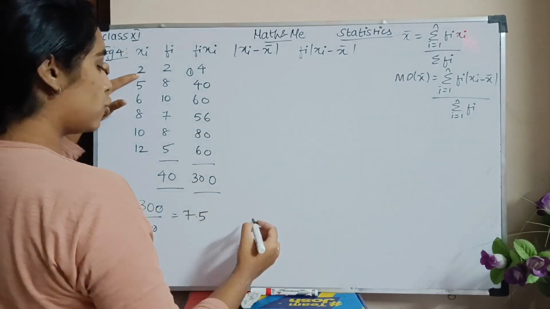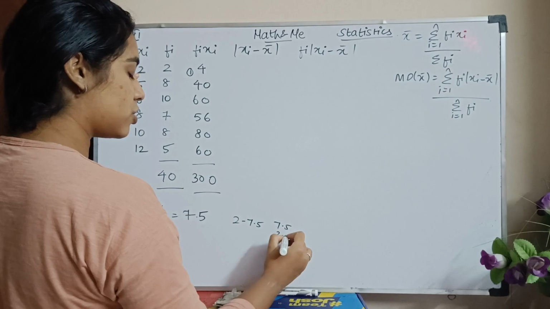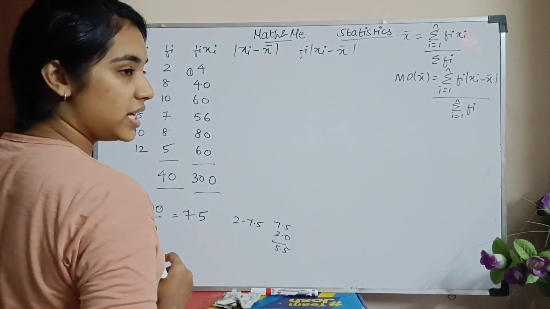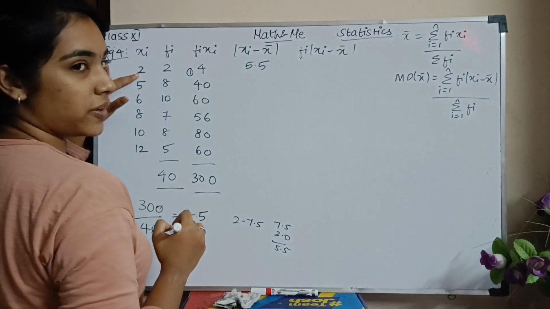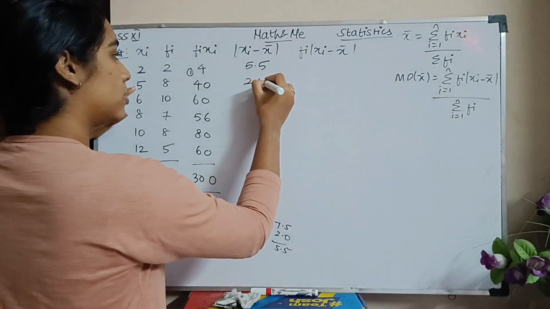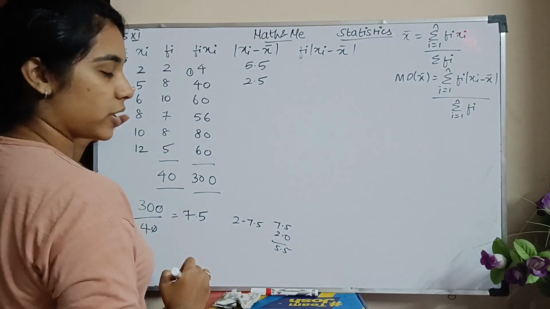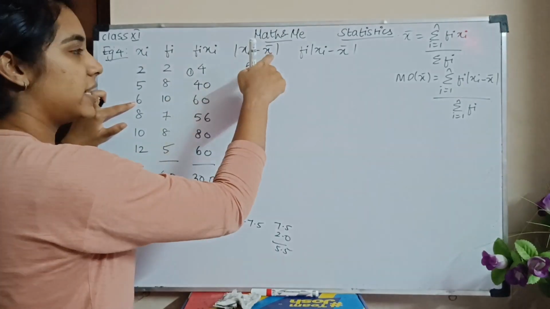So in the இடத்துல 2 minus 7.5, which is 7.5 minus 2 பண்ணா என்ன ஆகும்? 5.5. It is minus 5.5, but here we are dealing with modulus. So plus 5.5. அப்புறம் 5 minus 7.5. So it will be minus 2.5. இப்போ plus 2.5. Then 6 minus 7.5. Each and every value of xi I have to subtract.